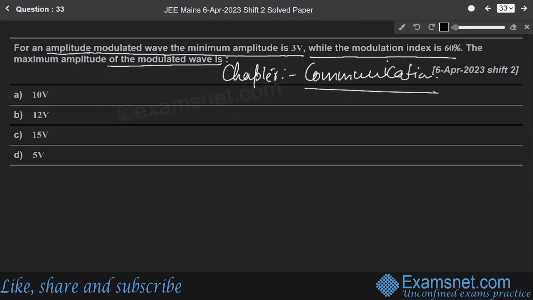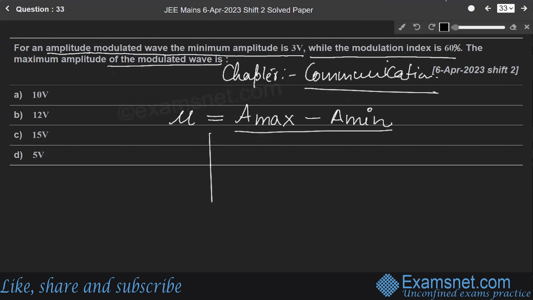We know that the modulation index mu equals A maximum, the maximum amplitude, minus A minimum, the minimum amplitude, over A maximum plus A minimum.